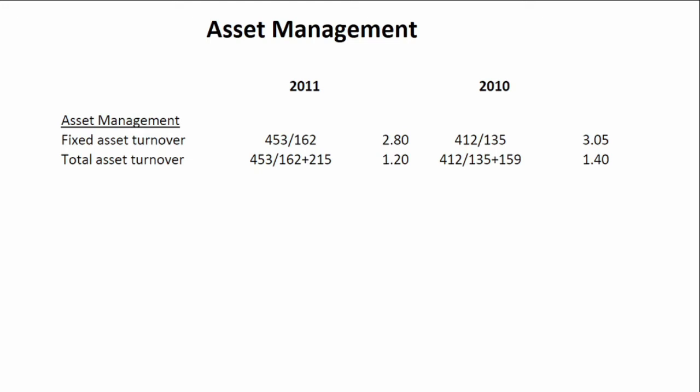We are only interested here in assessing the operational efficiency of our assets and the return that those assets are generating. So here what we'll see is that our revenue has increased by 10%, but our fixed assets increased by 20% and our current assets increased by 35%.